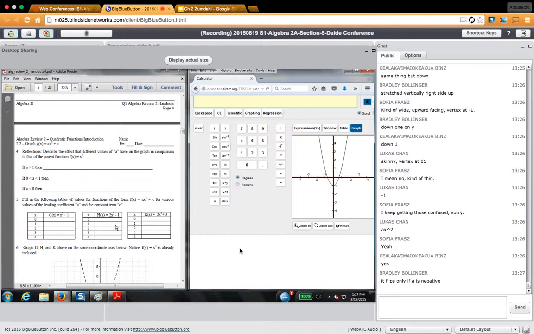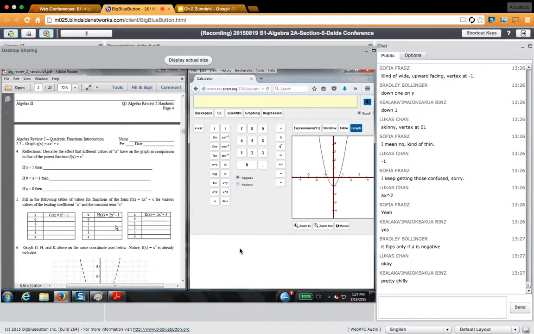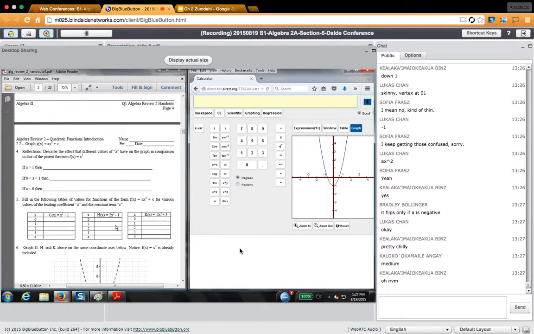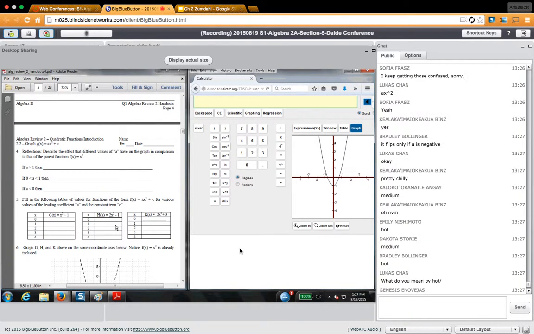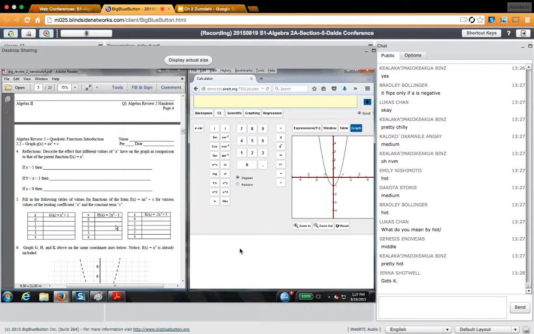In fact, I'm going to ask everybody this. Let's take a temperature check. Are we hot, cold, medium? Type it in. I want to know. By cold, I mean you don't understand it. I don't mean you're physically cold in an air-conditioned room. Oh, by hot, I mean you understand. You understand it, right? So, okay, good.